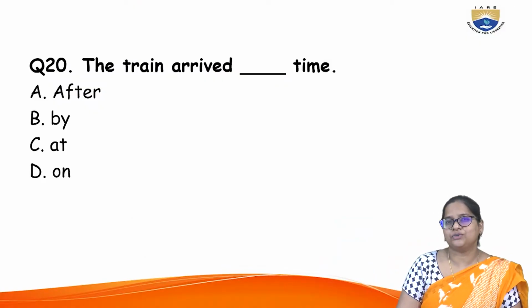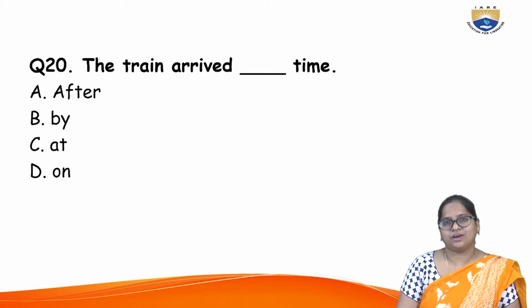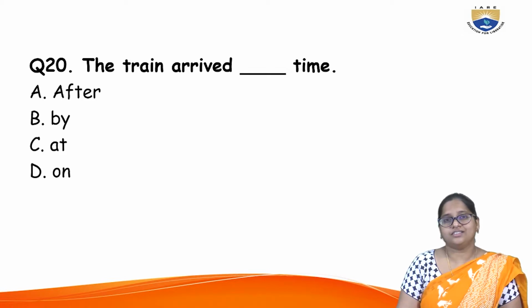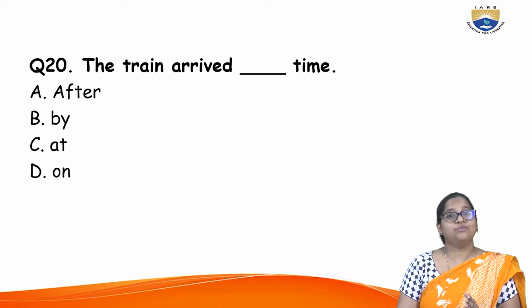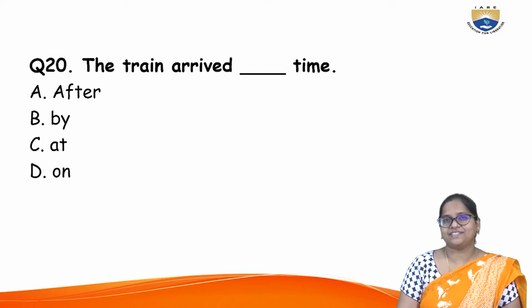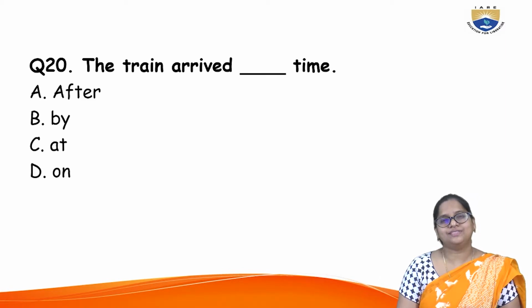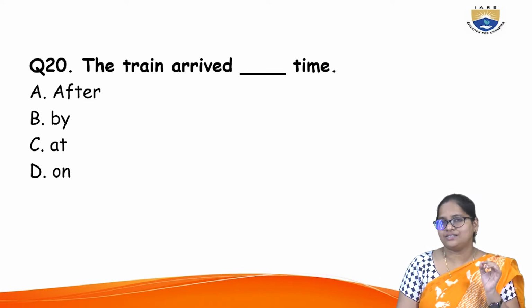So question number 21. What is this question about? The question doesn't say whether there's an error or not, whether there is some kind of appropriate answer provided to it, but it is very clear and transparent that the question has 4 options and you have to choose the right option to fit into the context, to fit into the sentence, in the blank.